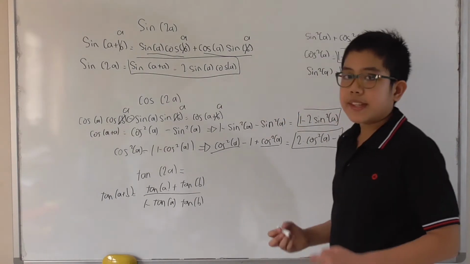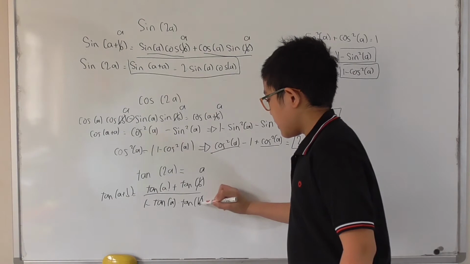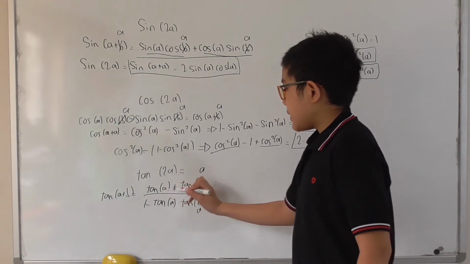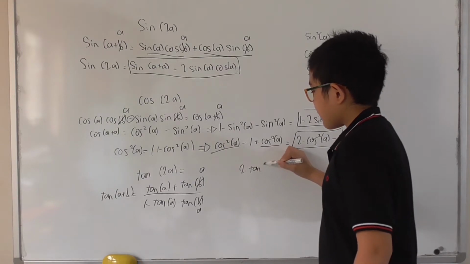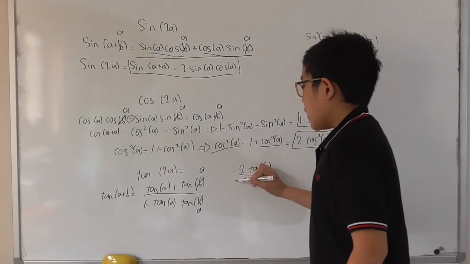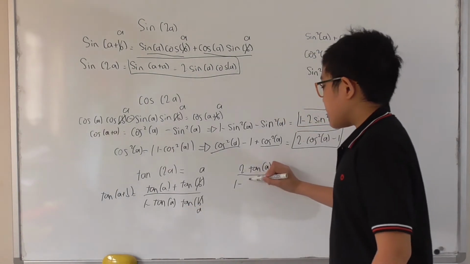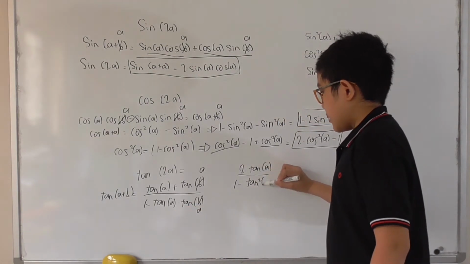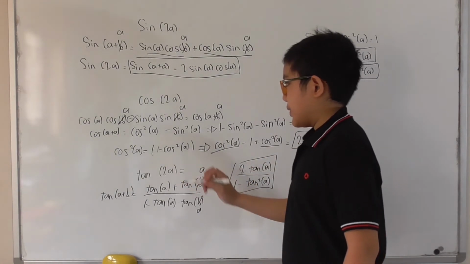And then, for tangent of a plus a, we can change the b into a. And then, tangent of a plus tangent of a, that's basically 2 times tangent of a over 1 minus tangent of a times tangent of a. That's basically tangent squared of a. And there you have it. That's going to be our tangent of 2a.